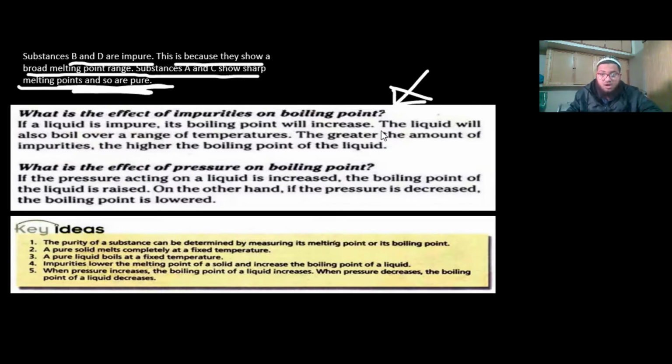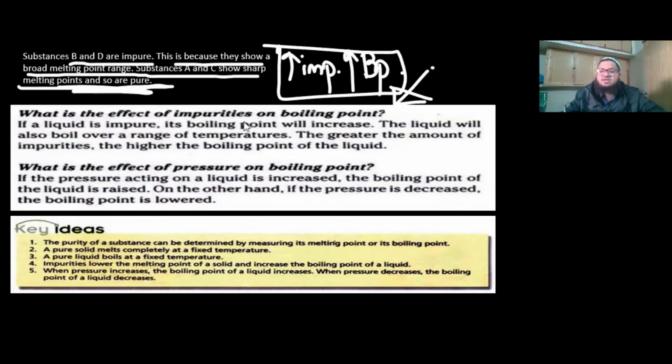Okay, now let's read through this paragraph, which is taken from your book. If a liquid is impure, its boiling point will increase. Okay, and we've talked about that. It raises the boiling point. The liquid will also boil over a range of temperatures. We've also covered that. The greater the amount of impurities, the higher the boiling point of the liquid, and that's an additional point. The greater the impurities you have, the greater would be the boiling point. Okay, so remember that as well. And this is an important paragraph. That's why I put it in my notes.